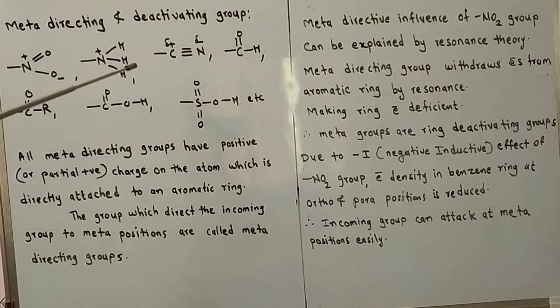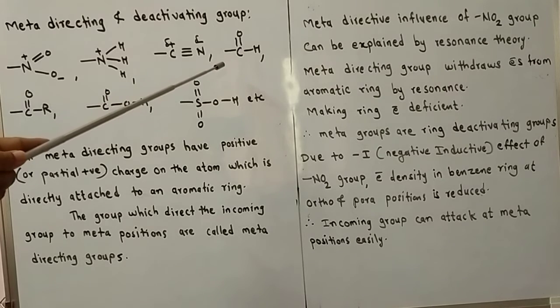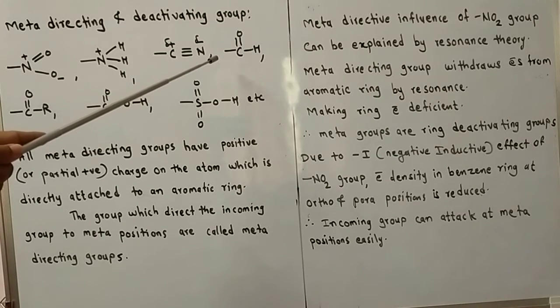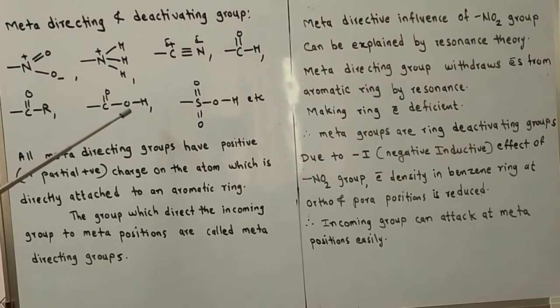Then the cyano group, C triple bond N, where carbon carries a partial positive charge and nitrogen a partial negative charge. The aldehyde group, the formyl group, C double bond O H. Then the keto group, C double bond O R. The carboxyl group, C double bond O OH. Then the sulfonic acid group, S double bond O OH, etc.